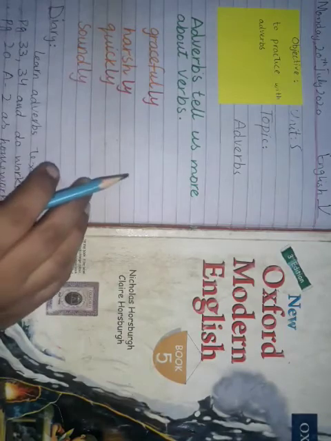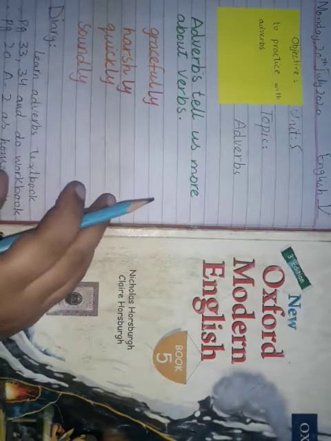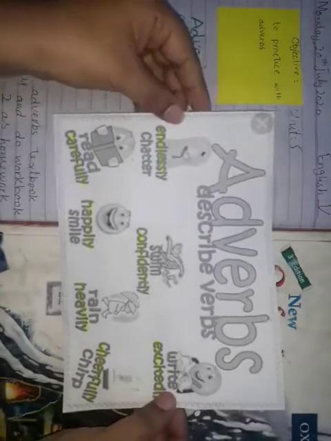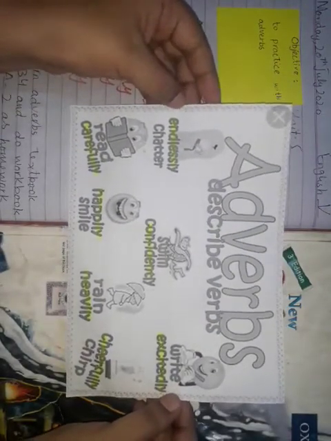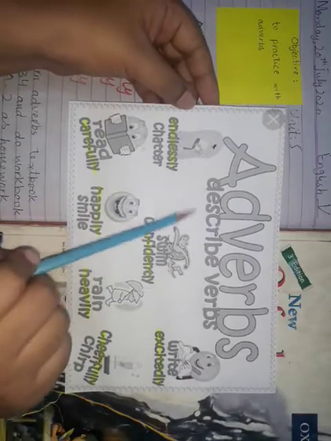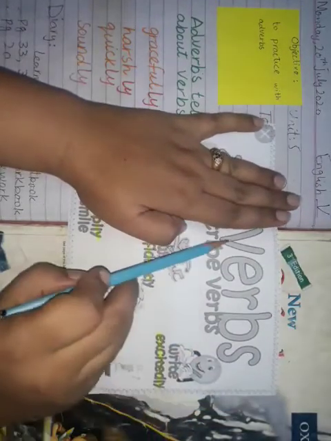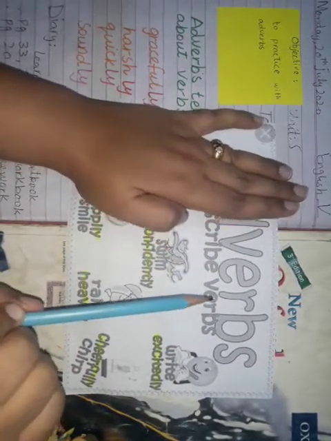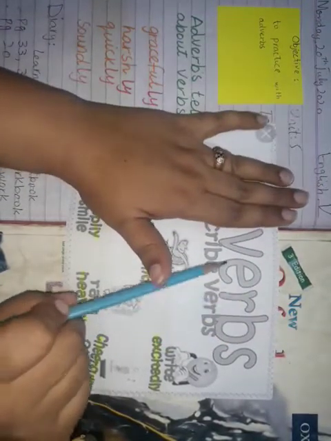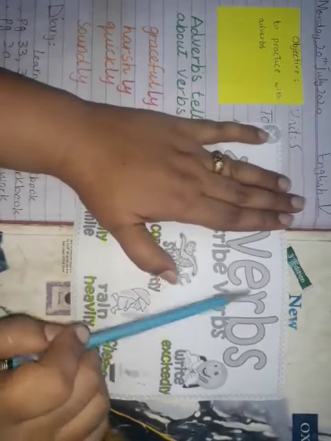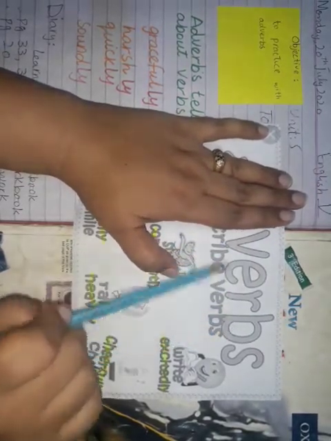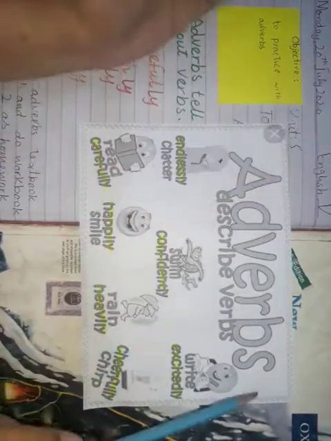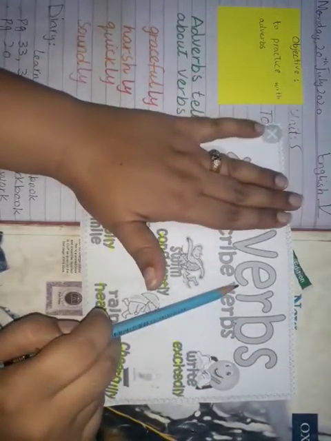And to understand adverb, let me show you a flashcard. Alright, here are some of the examples of adverbs given on this. Adverb describes a verb. If you see, if I hide add, what is it? Verbs. So this is an easy way to learn. When I remember I was at school, my teacher told me that you can learn about adverbs similarly, right? You hide add, so what is the remaining? Yes, verbs. So adverb is something which tells us about verbs.